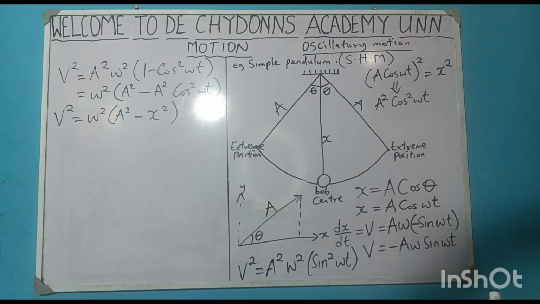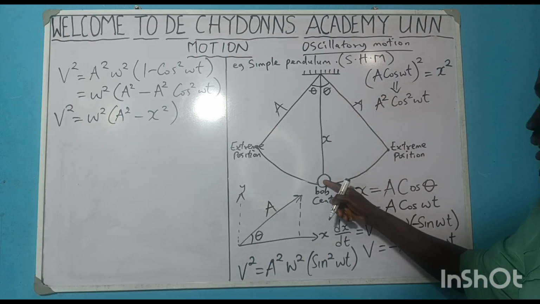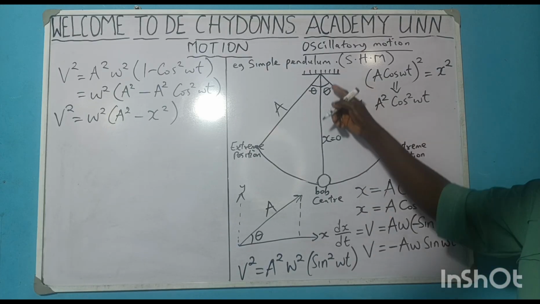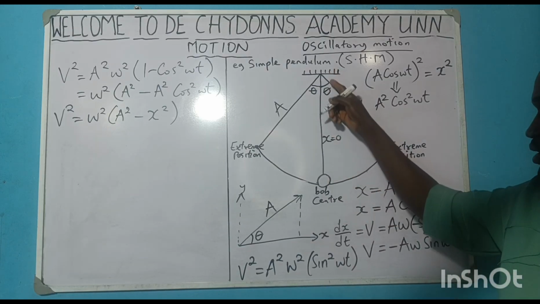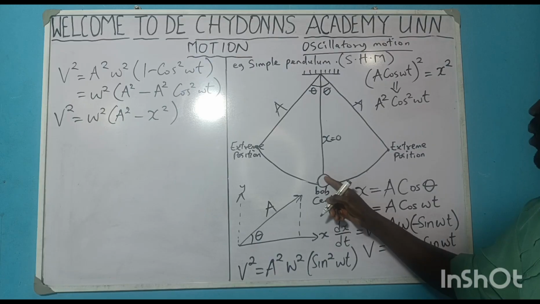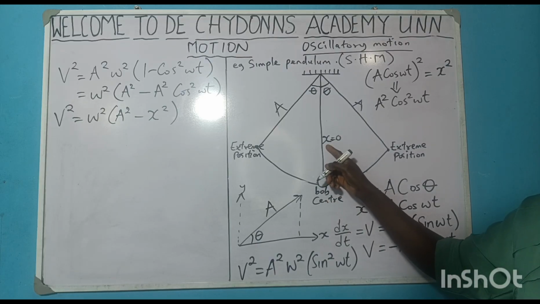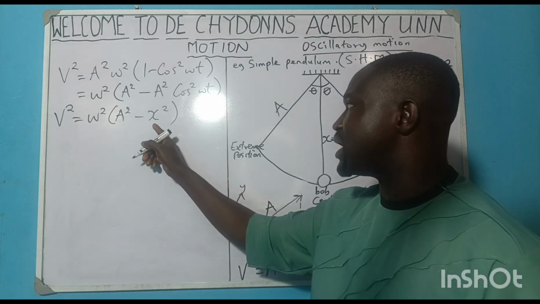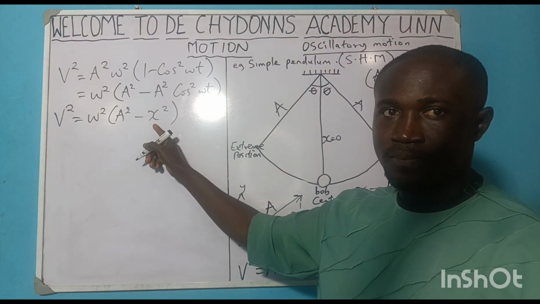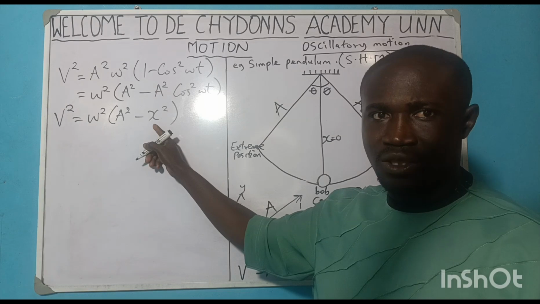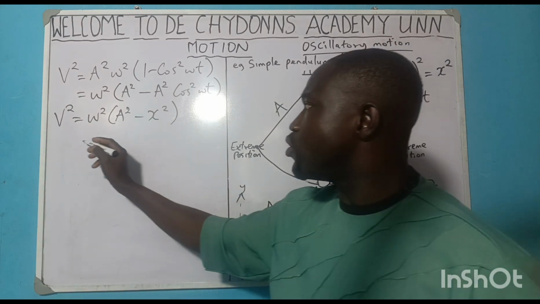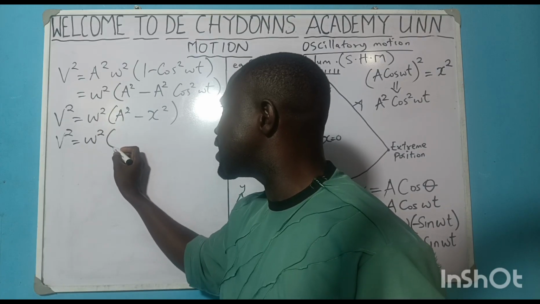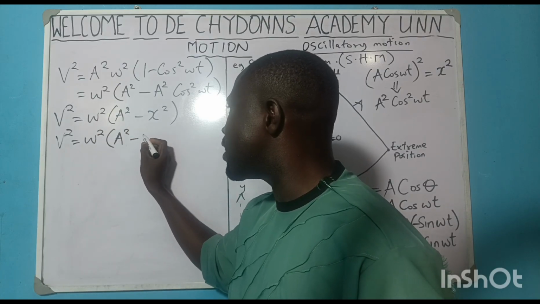Now let me tell you something. When the body is at the center, what happens to x? x is at 0. x is at the starting point. Once the body is at the center, it means the body is at the starting point 0. Are you getting it? That means x will be equal to 0. If you put it here, you'll be having v squared equals w squared bracket a squared minus 0 squared.